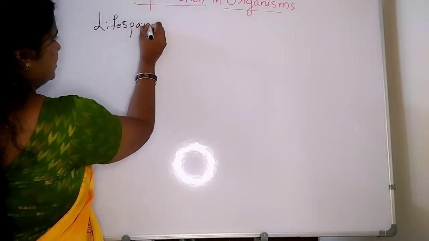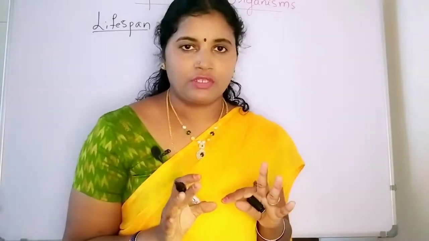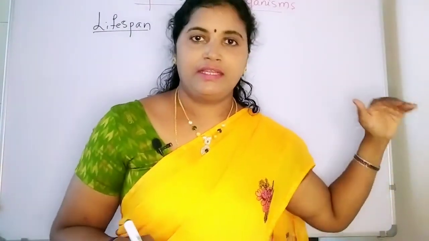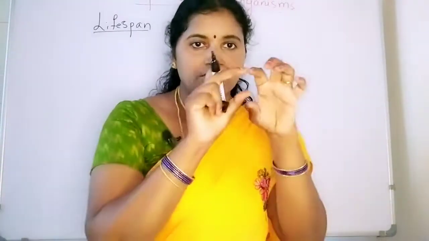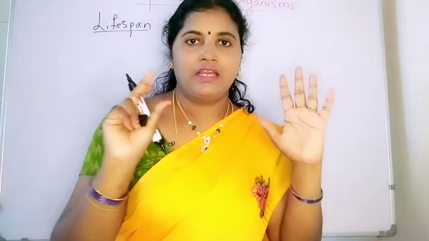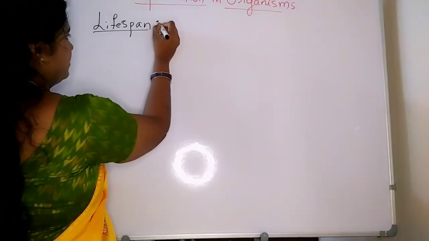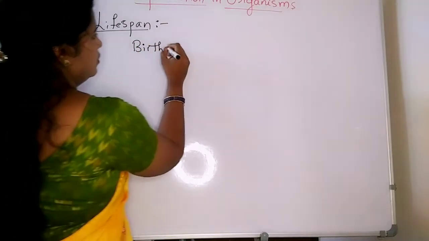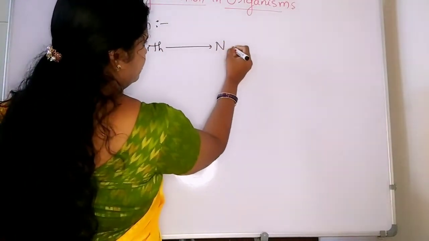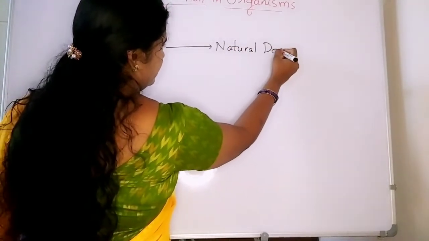Lifespan means the time period of an organism from birth till natural death. So the middle time from birth to natural death is the lifespan, right? Lifespan means from birth to natural death.